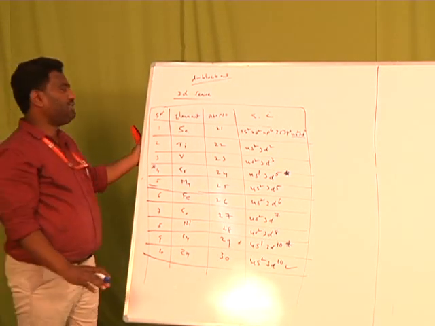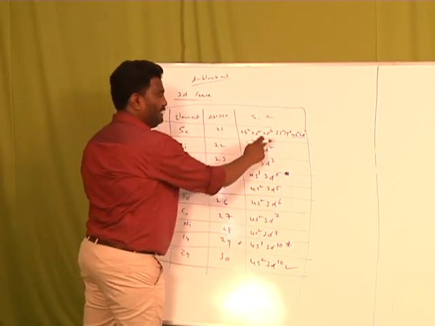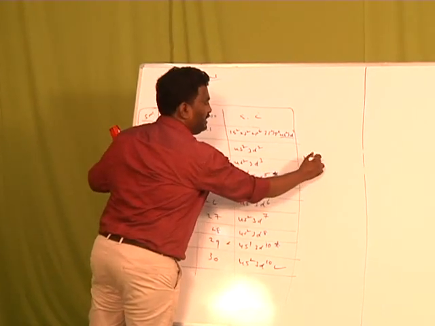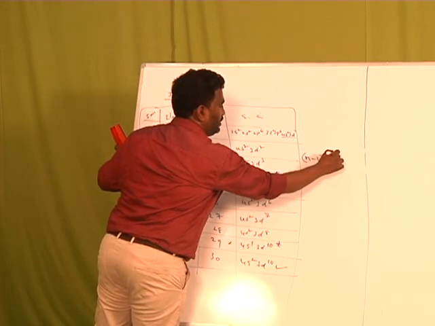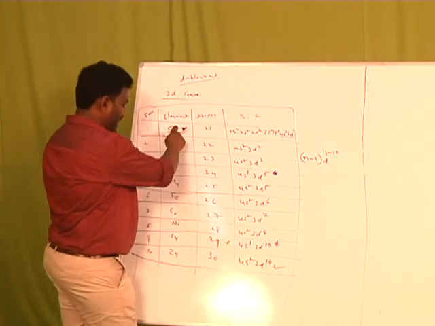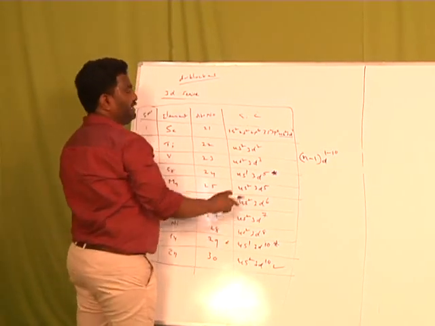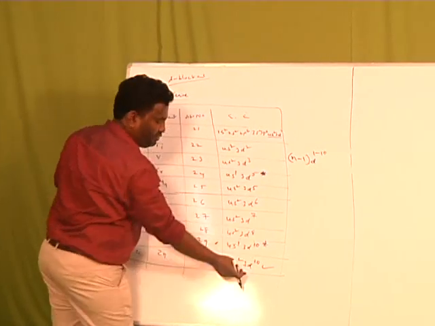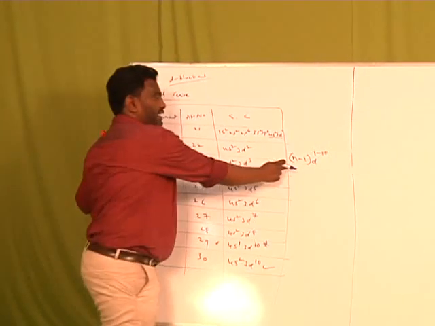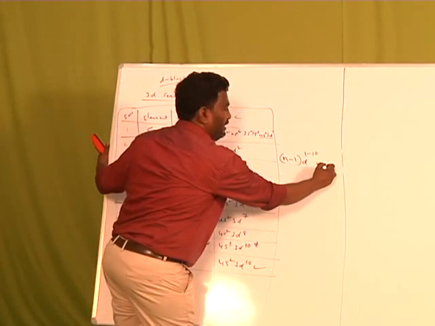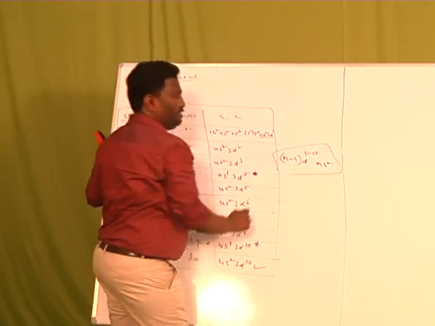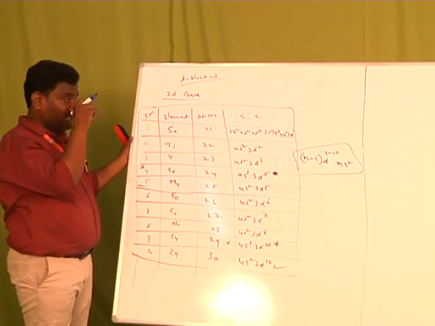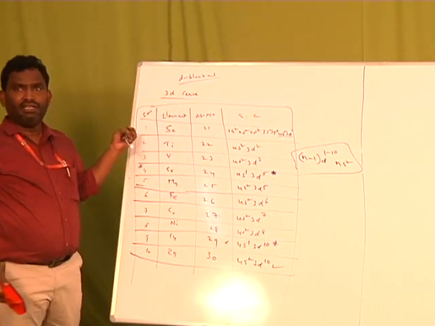So for all these elements, if you observe the general electronic configuration, that is (n-1)d1 to 10, from scandium to zinc the electrons are entering d1, d2, d3 up to d10. That means (n-1)d1 to 10, then ns2 is the general electronic configuration. This is the general electronic configuration of the 3D series.